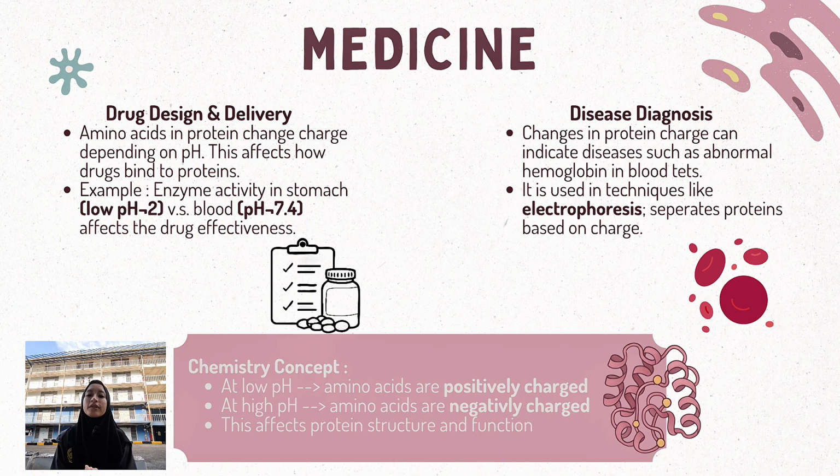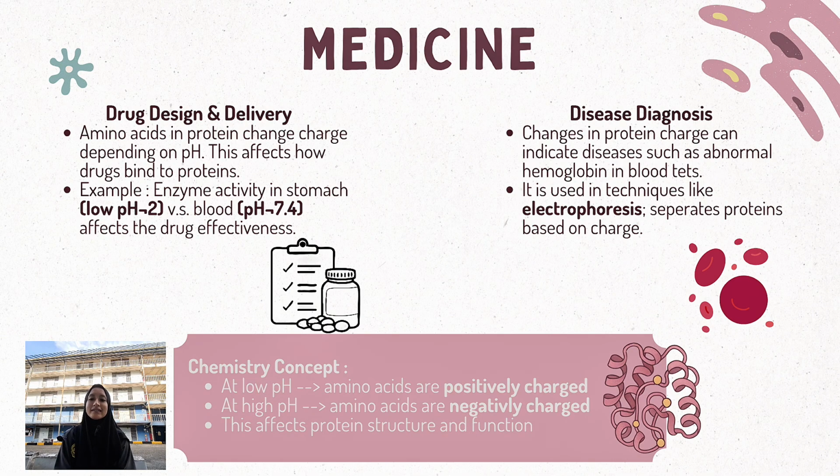pH plays an important role in how proteins behave. Amino acids in proteins change their charge depending on pH, and this affects how drugs bind to proteins. For example, enzymes in the stomach work in a very acidic environment around pH 2, while blood is slightly alkaline at pH 7.4. Because of this difference, drug effectiveness can change depending on where the drug acts in the body.